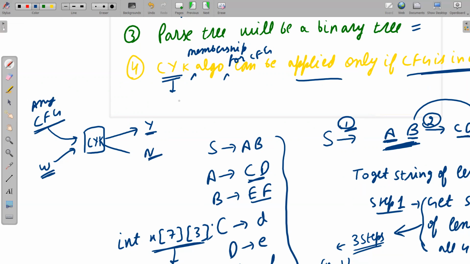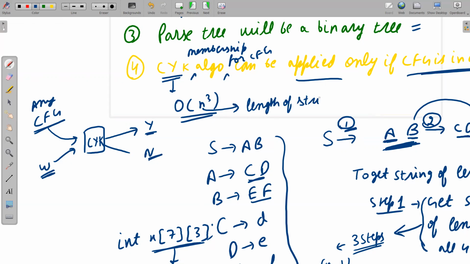I am telling you the time complexity also, even though it is not needed for you. In an advanced course, I will give you the proof and all those things, but I'm just giving you an idea. It will be order N cubed, where N is the length of the string.